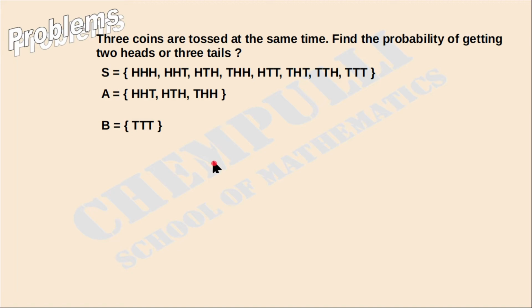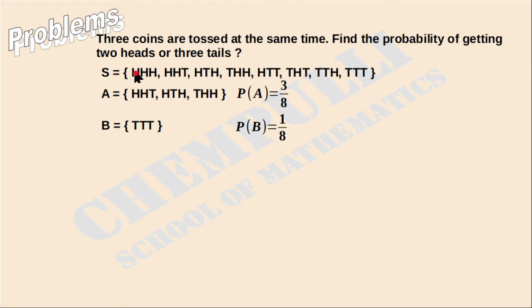3 outcomes are there. Okay. Then what is probability of A? The number of outcomes favorable to A. How many outcomes are favorable to A? 3 outcomes. That is 3 over total number of outcomes. How many outcomes are there? 8 outcomes. Okay. Then P of B.